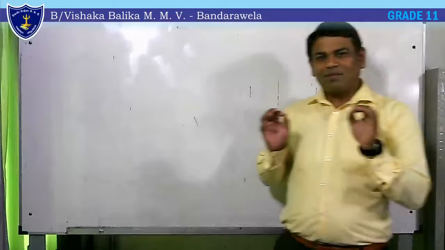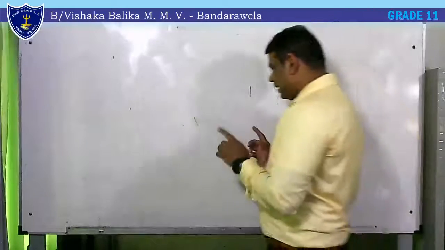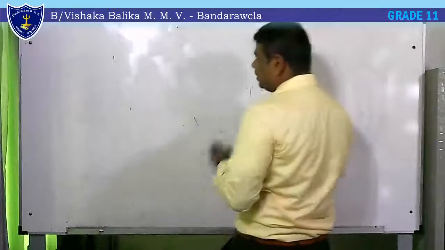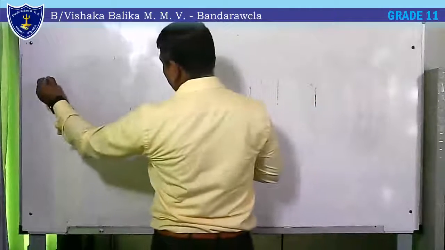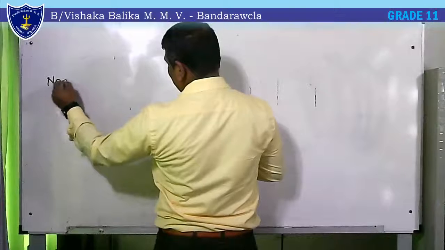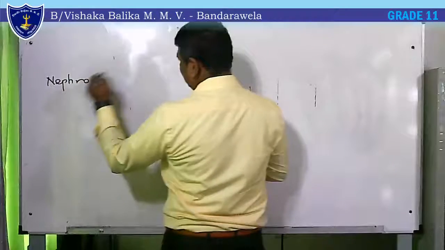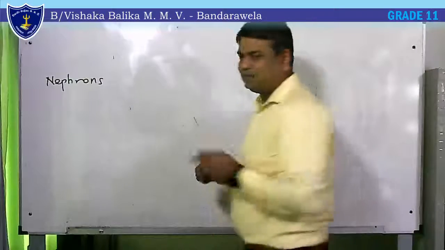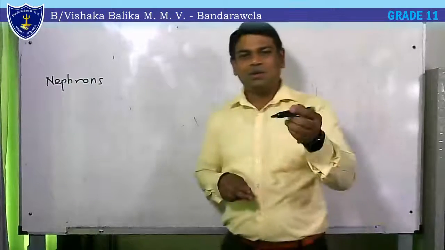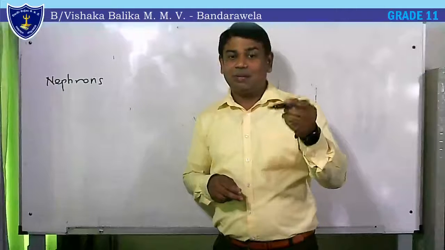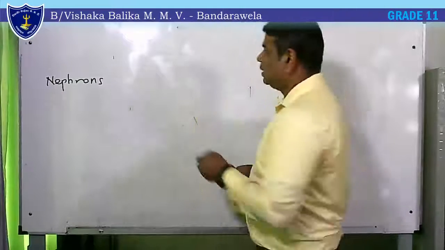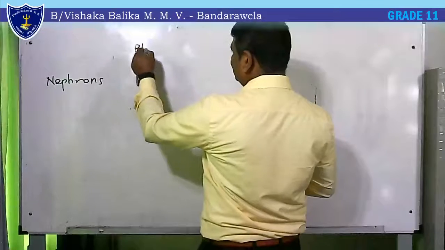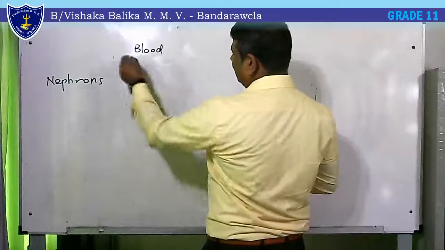Kidney filtration occurs in small units called nephrons. So blood comes to the nephron to be cleaned. Blood brings waste matters. Blood is just like you who are sending the things.